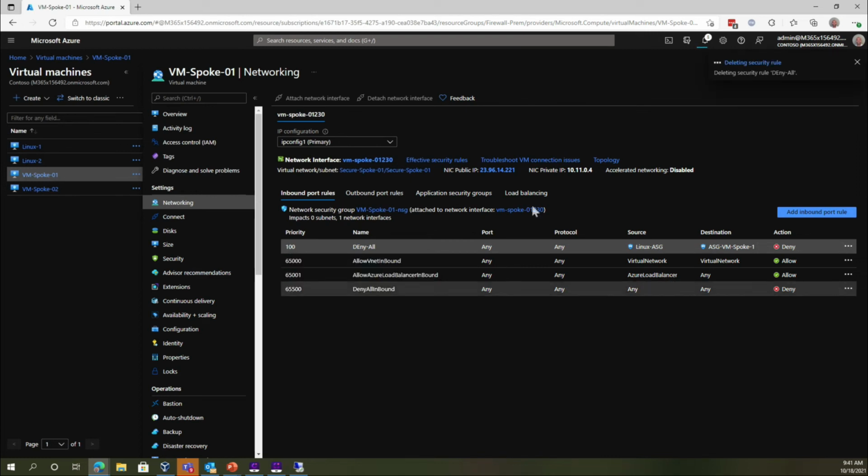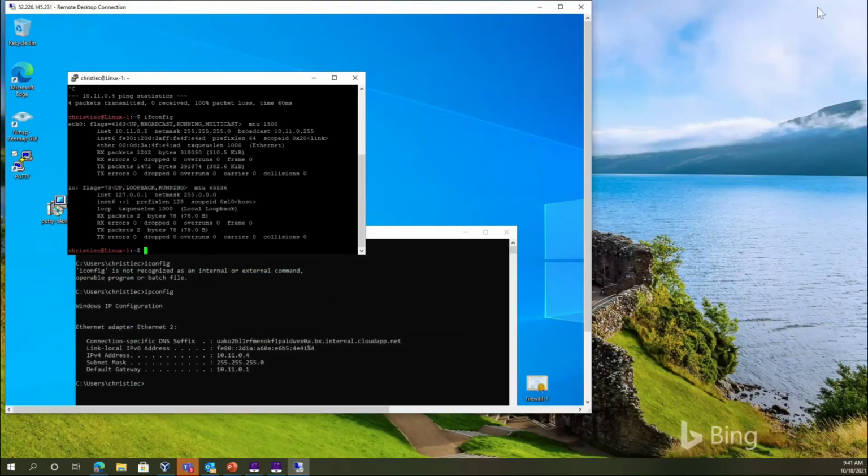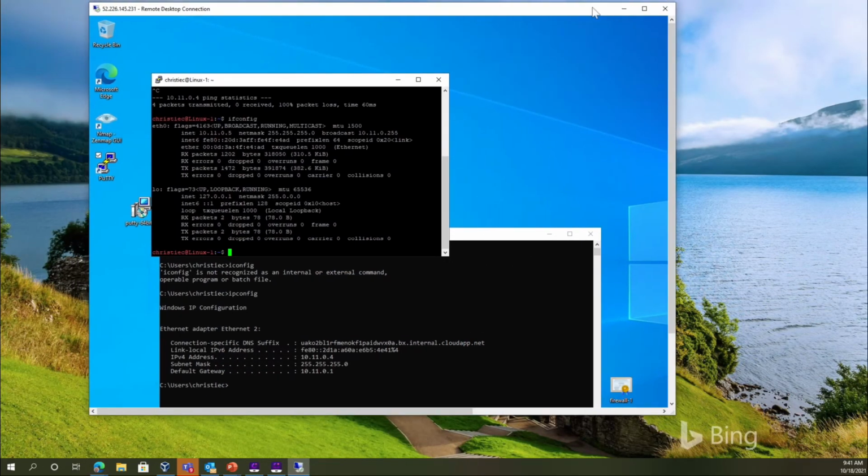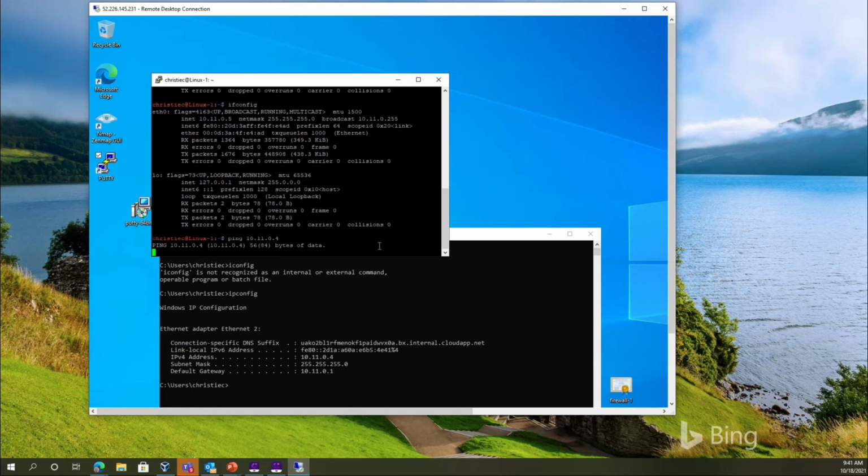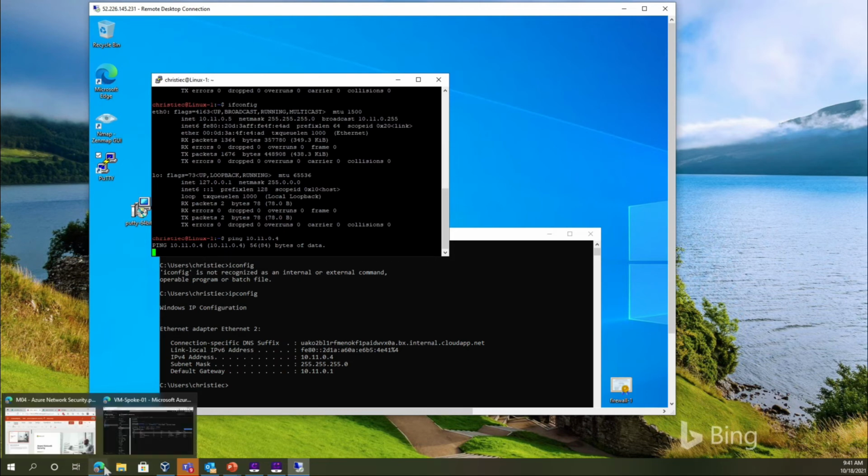They're both in the same subnet, but because of the application security group, you have that micro-segmentation concept. So we're not allowing the communication to take place over there. So now let's look at this from here and give that a few seconds. And we'll start pinging it. It should take a few seconds. And what we should see here is now the pings will start working once that rule is actually applied.